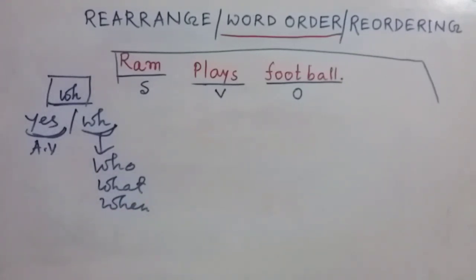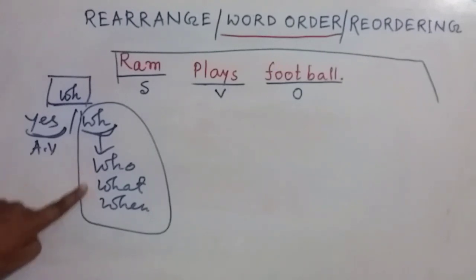You all know these words, and we will think about this part only. We will try to understand the structure of the sentence by using these WH words. Let's look at this part.